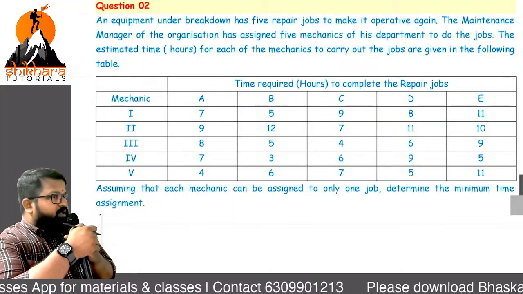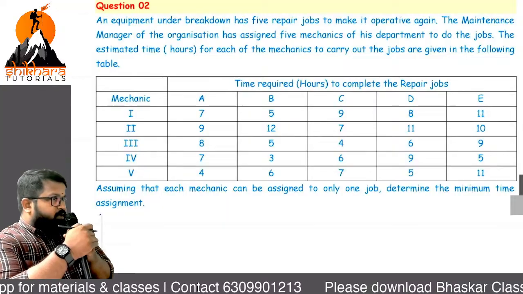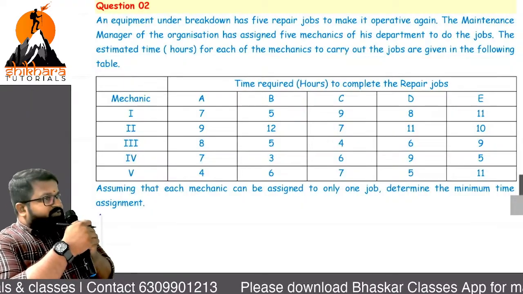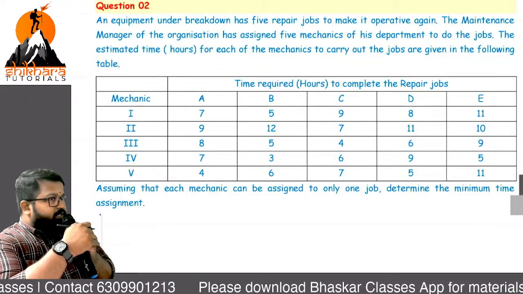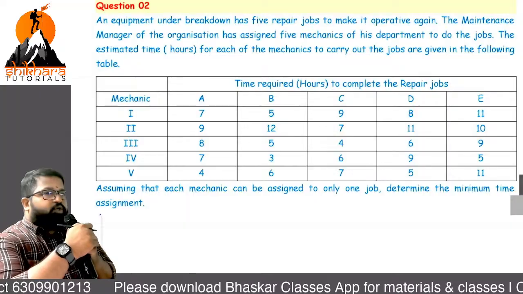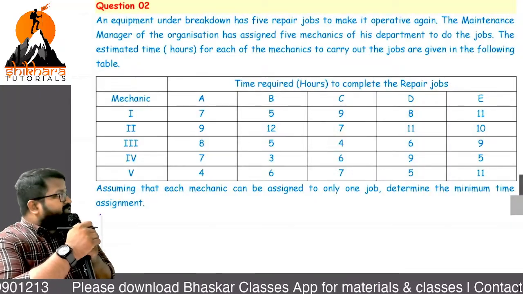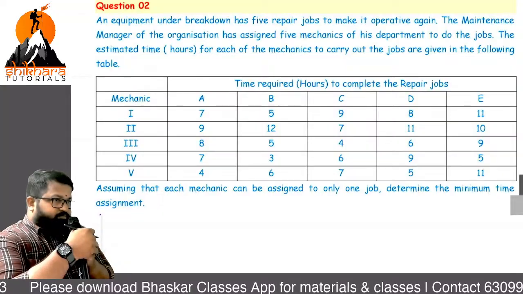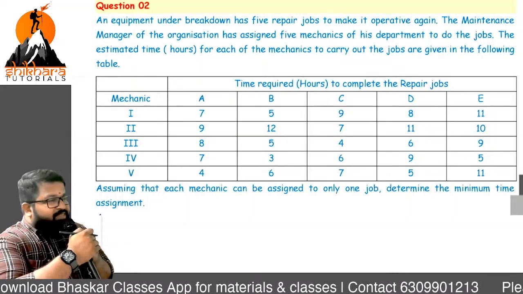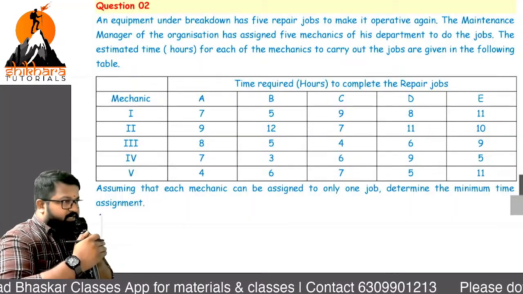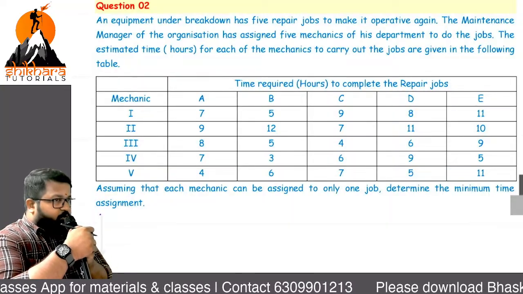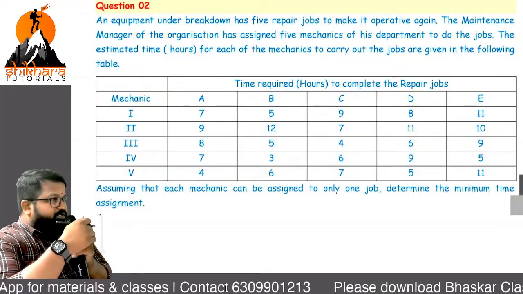If the copying part is done by everyone, what are the two primary checks which we should do here? Objective, and balanced or unbalanced. Those who are online, also do it parallelly. In this case, what is the objective, maximization or minimization? How are you identifying that? Determine the minimum time assignment. By that word itself we get clarity that it is a minimization model. Also write the question number, question number 2.